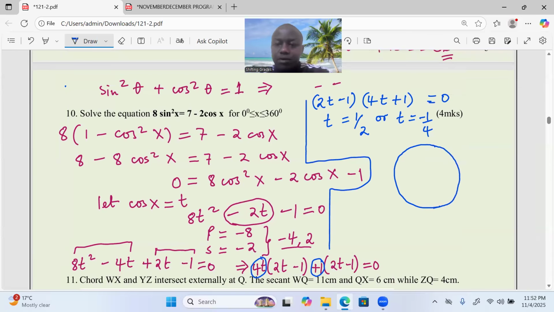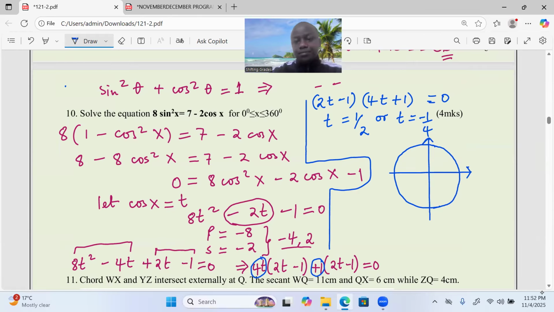That's the unit circle with a vertical axis and a horizontal axis.